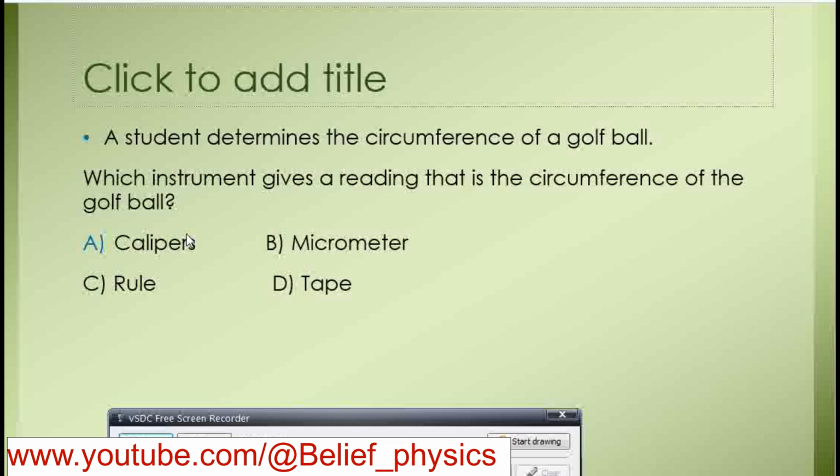So a micrometer will not give the correct reading. A caliper is also not useful. You can find the diameter by ruler, but it will not give the circumference. The ball has a curved surface, and a tape can be wrapped around the ball to get its circumference. Therefore, tape will give you the circumference of the golf ball. That's why D is the correct option for this question.